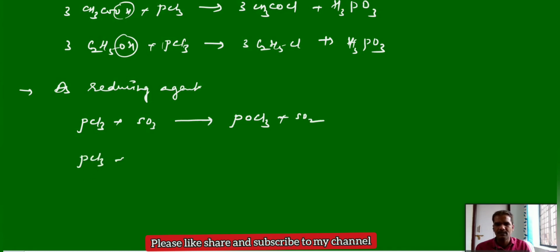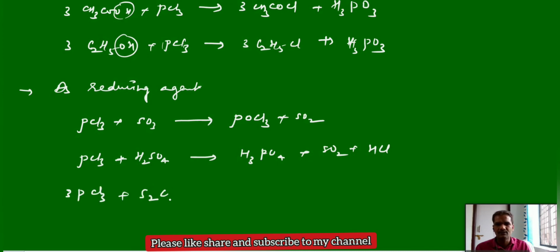And PCl3, if we treat with sulfuric acid, H2SO4, it can give H3PO4, phosphoric acid, sulfur dioxide, and HCl.